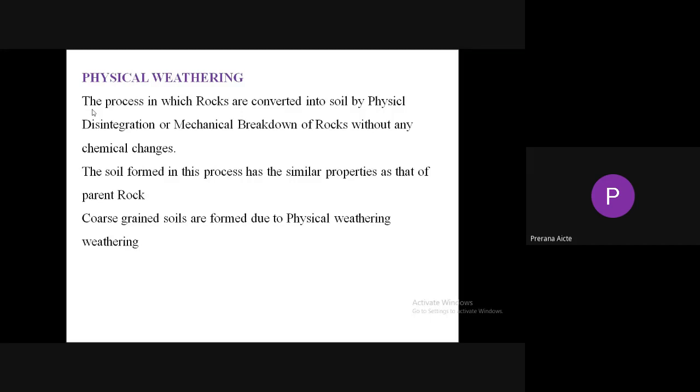Here only large rock pieces are converted into small pieces. Large boulders and cobbles are broken into small pieces so that the soil is formed. The soil exhibits similar properties to the parent rock. So coarse grain soils are formed due to physical weathering.